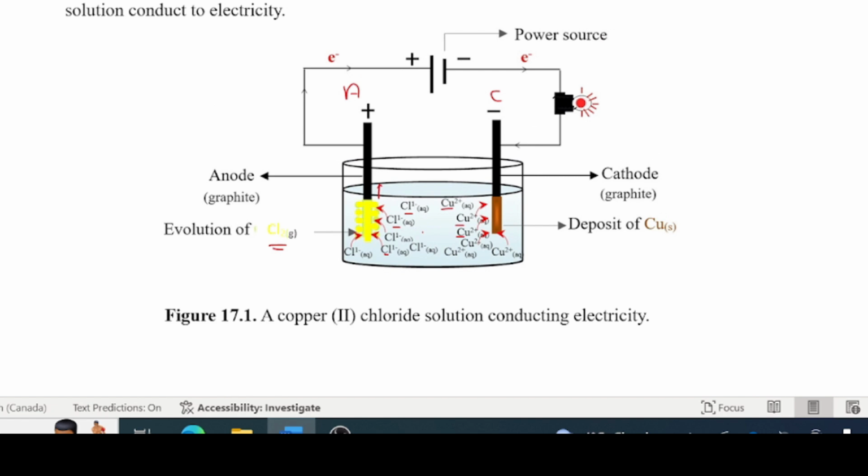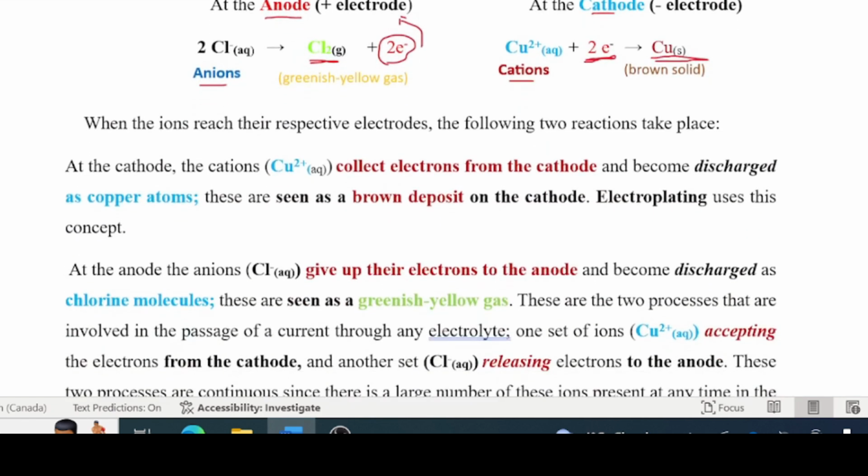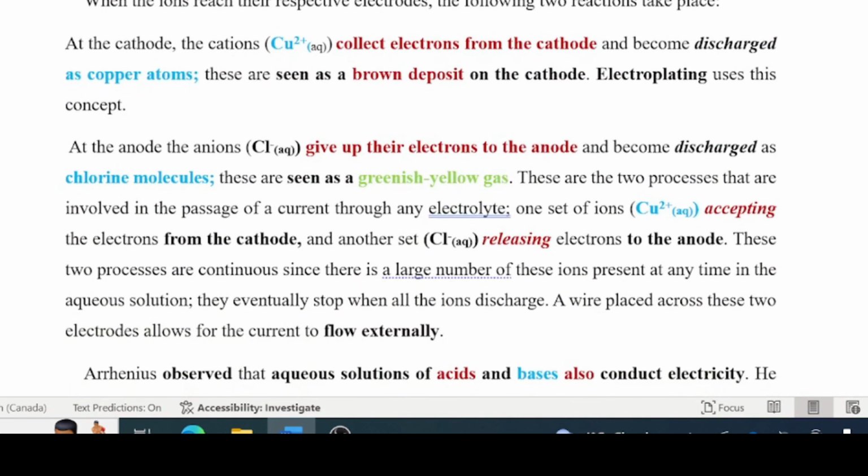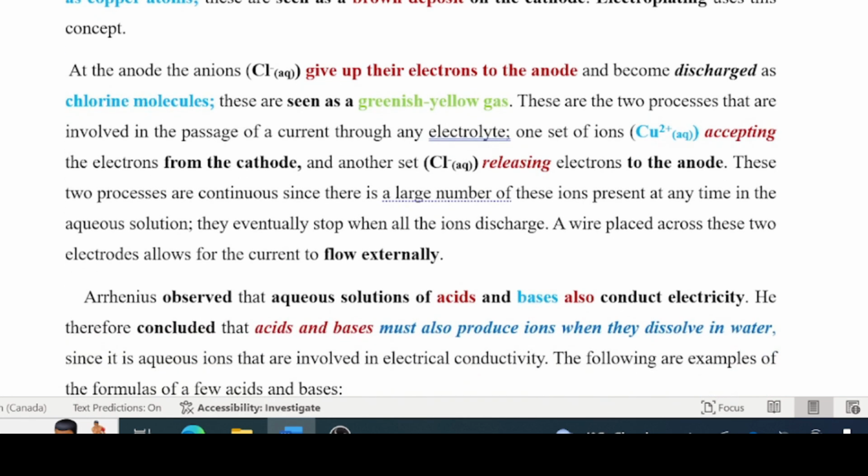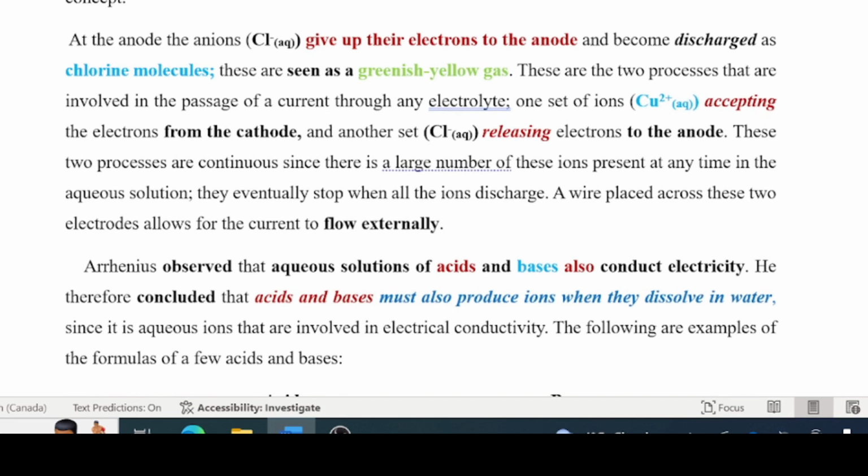See? One set of ions are going there and giving electrons to that, and another set of ions are taking off electrons from that. So via these ions inside here, an aqueous solution of an ionic compound conducts electricity. Okay. So this is how it happens. You can read that there. I'm giving you time to read that. You can make your notes. You can follow my discussion there. This is what happened. Now listen to this now.